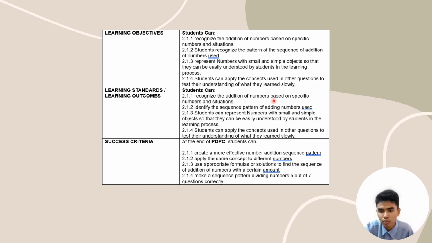We want students to be able to create in a successful way or in a very creative way, so they will keep remembering it or can apply it to another situation. So 2.1.2 over here, like I said, apply the same concept to different numbers.